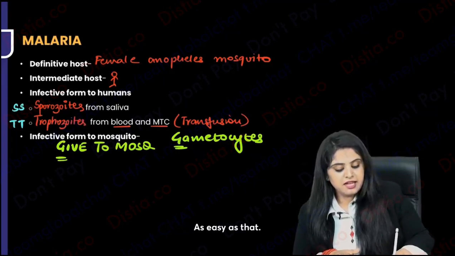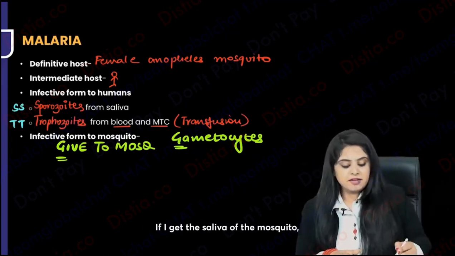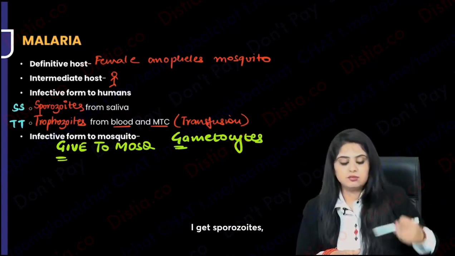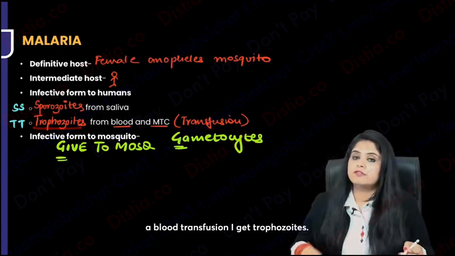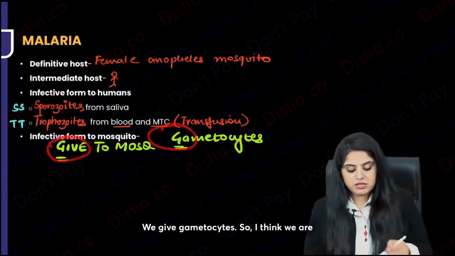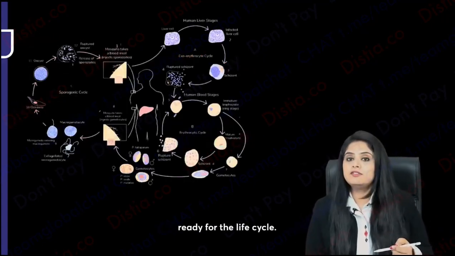As easy as that. Repeating, what are you going to get? If I get the saliva of the mosquito, I get sporozoites. If malaria is coming by a blood transfusion, I get trophozoites. Whereas what am I going to give to the mosquito? We give gametocytes. So I think we are ready for the life cycle.